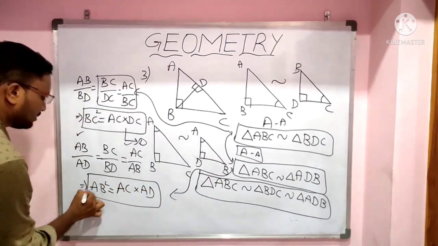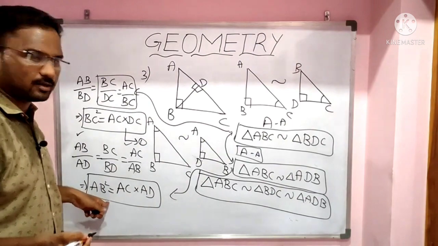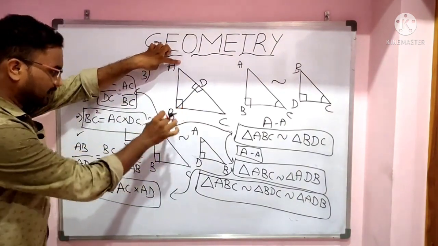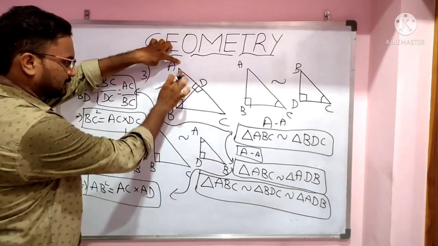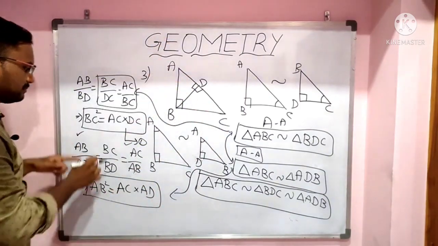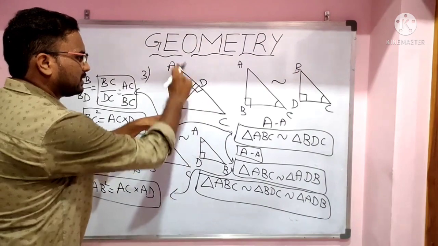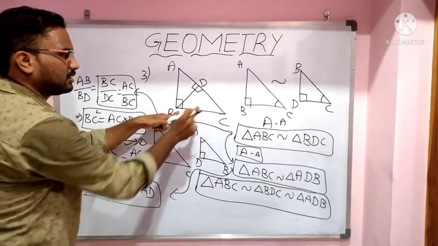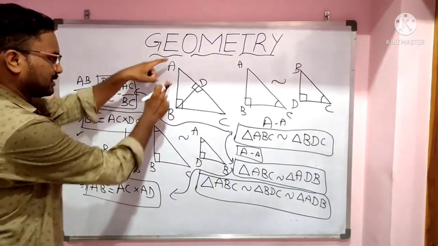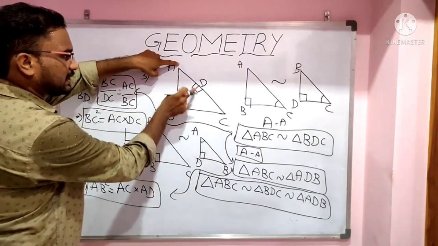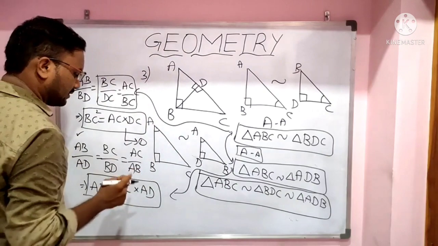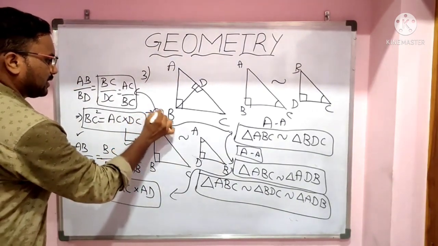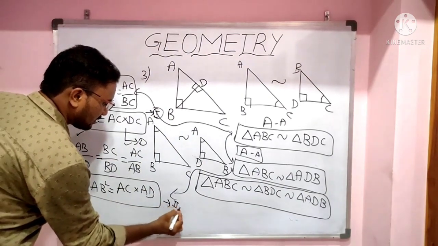This is one formula we should remember. AB square equals AC into AD. The previous result is BC square equals AC into CD. So this is result 1, and this is result 2.